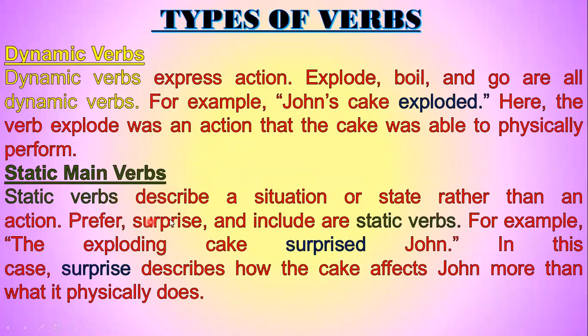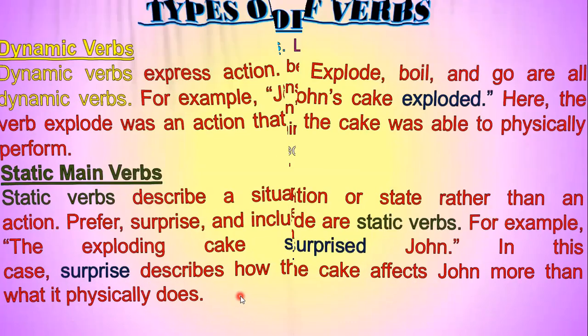Static main verbs. Static verbs describe a situation or state rather than an action. Prefer, surprise, and include are static verbs. For example, the exploding cake surprised John. In this sentence, surprise describes how the cake affects John more than what it physically does.